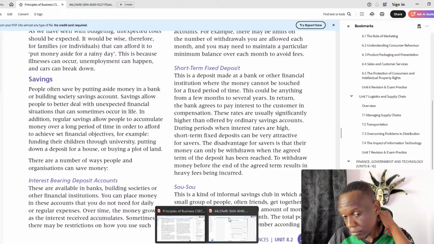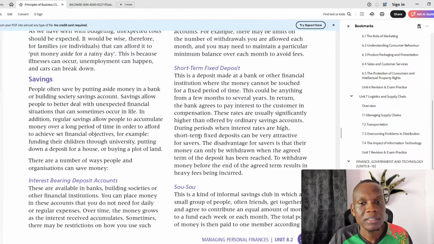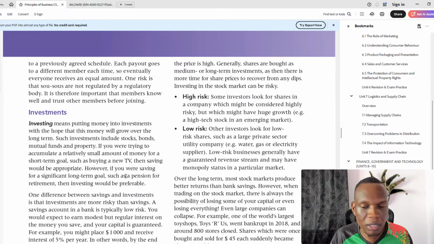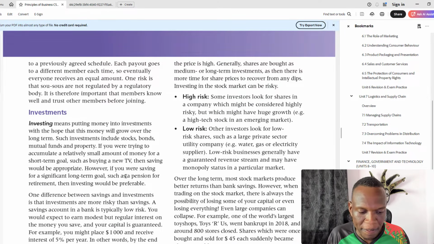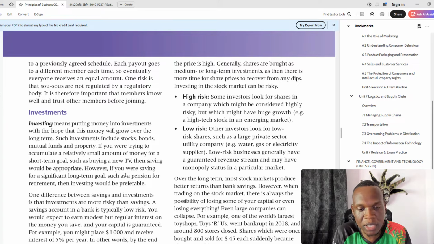Investment, there are many. You can buy bonds, you can buy stocks or shares, you can buy real estate. So those are ways in which you can invest. You can use the stock market for those things, or you can use the government, wherever markets they have, to buy treasury bills, government bonds. You can buy stocks and bonds from actual companies. You can buy real estate.